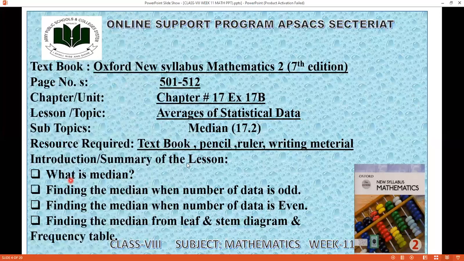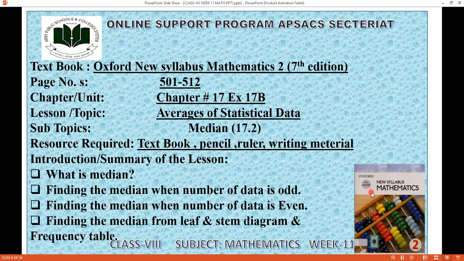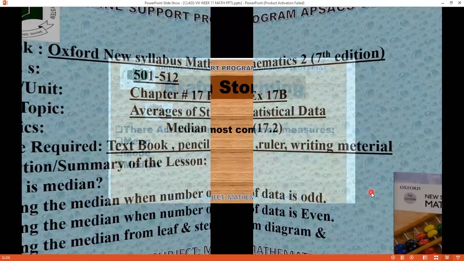In the introduction or the summary of the lesson: what is median? Finding the median when the number of data is odd, finding the median when the number of data is even, and finding the median from leaf and stem diagram and frequency table. And here we are having your mathematics textbook. Let's move to the next.